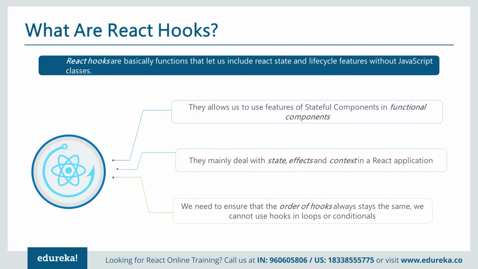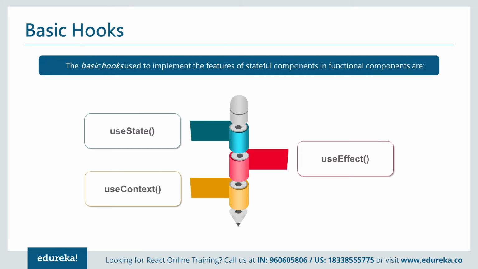So React hooks are basically functions that let us use React state and lifecycle features without classes. They allow us to use features of a stateful component in a functional component. They mainly deal with state, effect, and context in a React application. We need to ensure that the order always stays the same. We cannot use hooks in loops or conditions. The basic hooks used to implement the features of a stateful component in a function component are majorly three: useState, useEffect, and useContext.